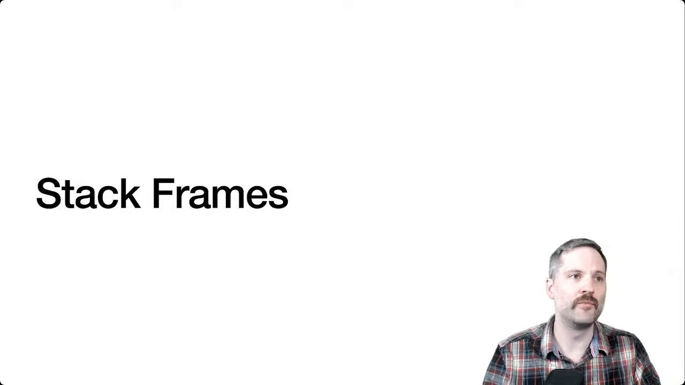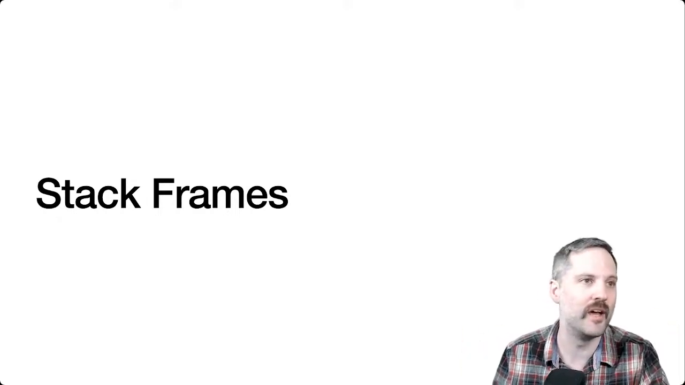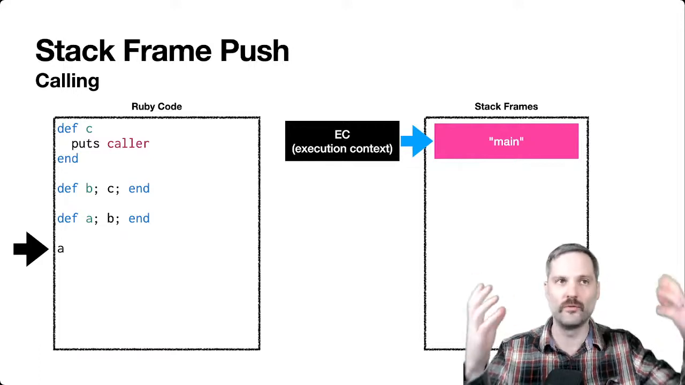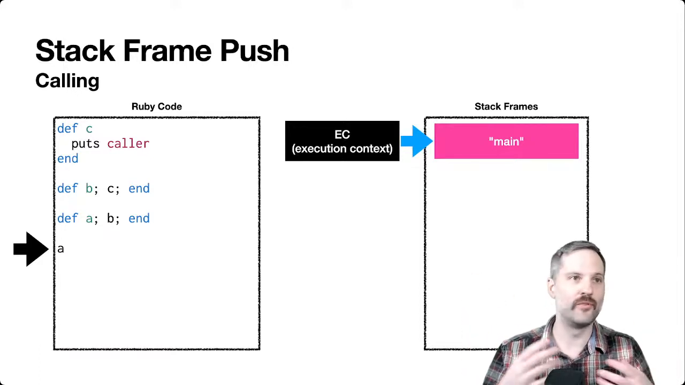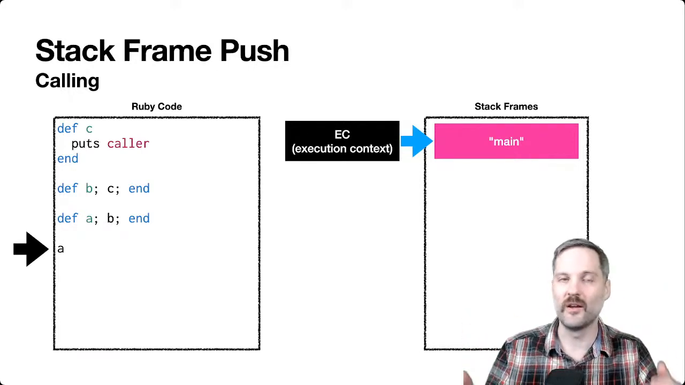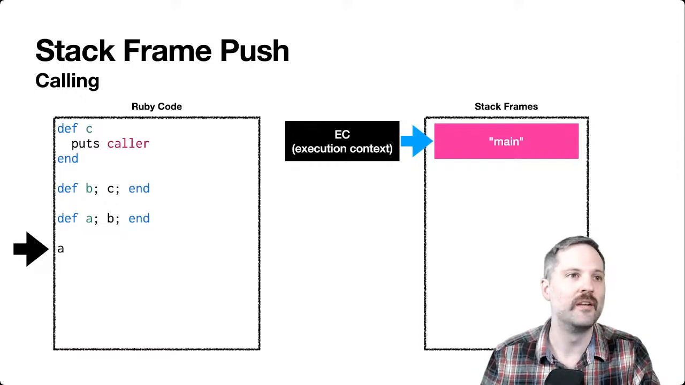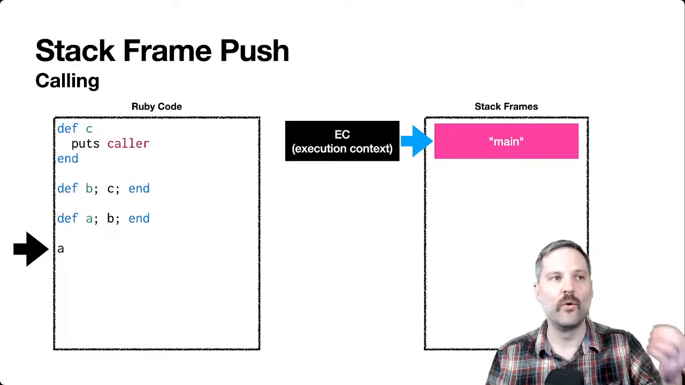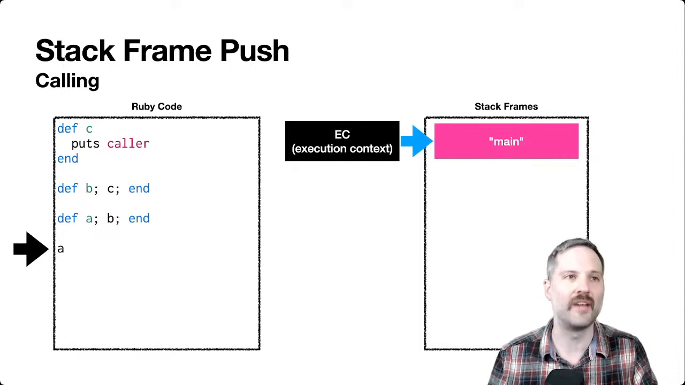So onto stack frames. Let's talk a little bit about how stack frames work. I think we talked about manipulating the stack, but we haven't really talked about stack frames. When we call a method, we have to push a stack frame onto another array. The stack frame array is similar to the value stack, but it's a different array where we store stack frames. If you look inside of the Ruby source code, you'll see what's called an execution context, or an EC, and that EC always points at the currently executing stack frame.